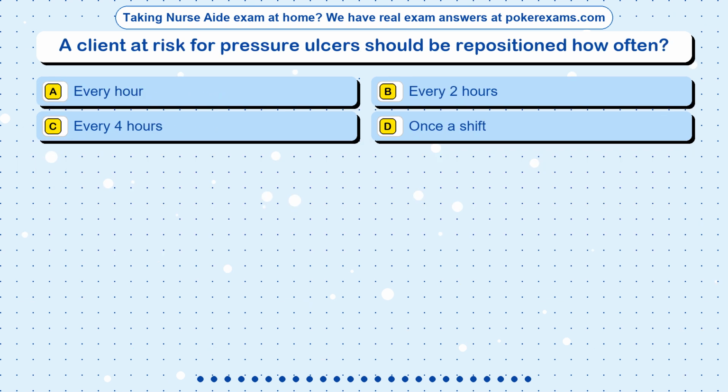Question 3. A client at risk for pressure ulcers should be repositioned how often? Option A. Every hour. Option B. Every 2 hours. Option C. Every 4 hours. Option D. Once a shift.